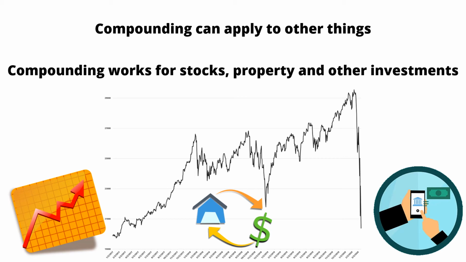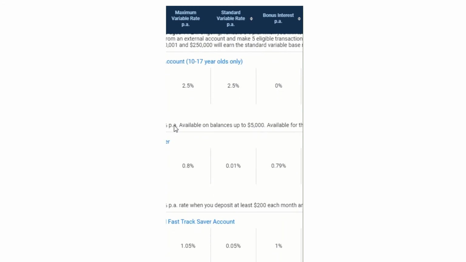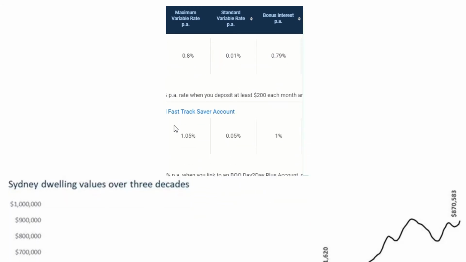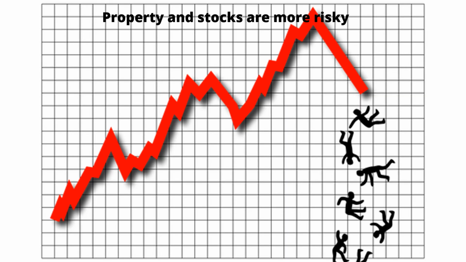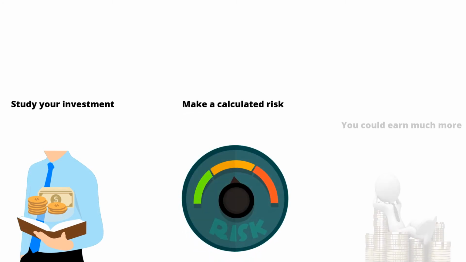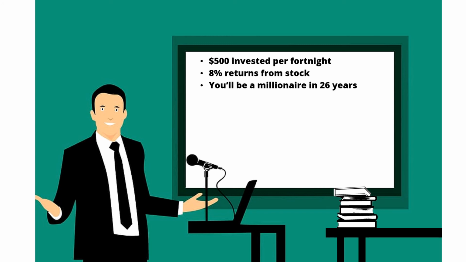Normal savings accounts typically give between 1 and 3% to savers. Property and stocks average anywhere between 5 to 10%. Property and stocks are more risky and can lose you money. But if you study your desired investment well and you make calculated risks, you could earn much more money by investing it. If you were saving $500 per fortnight and getting 8% returns from your investments, you would be a millionaire in 26 years.